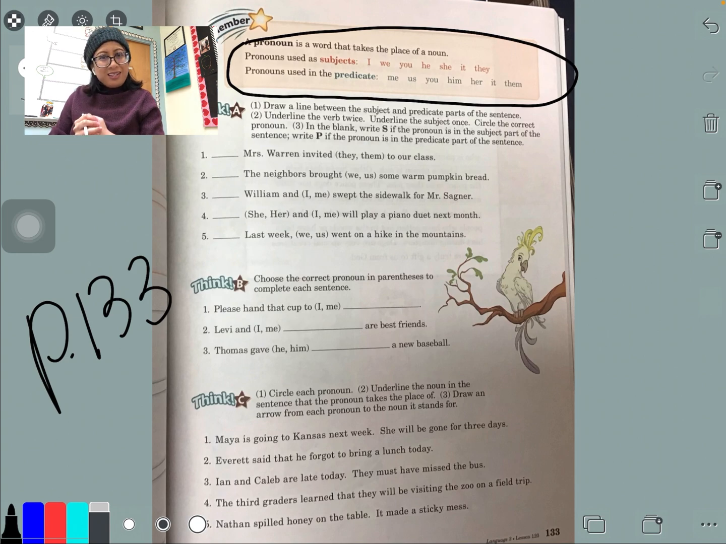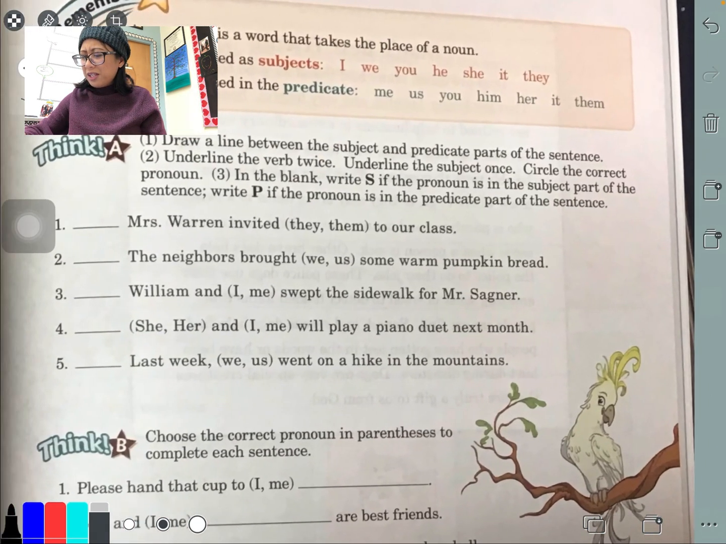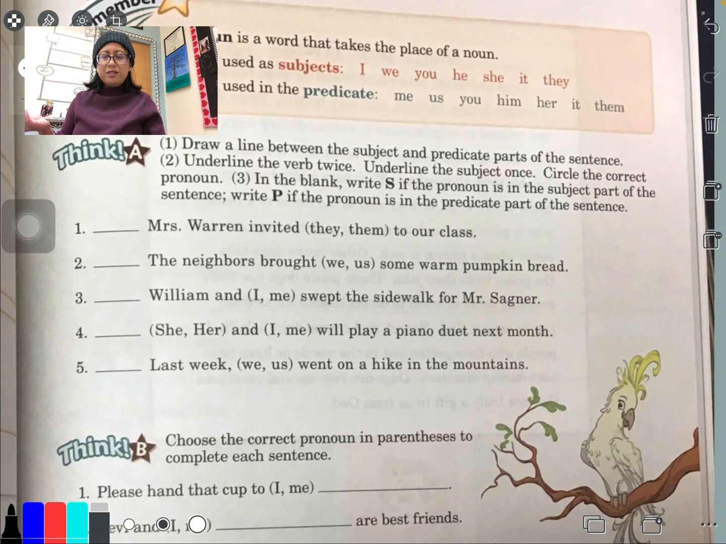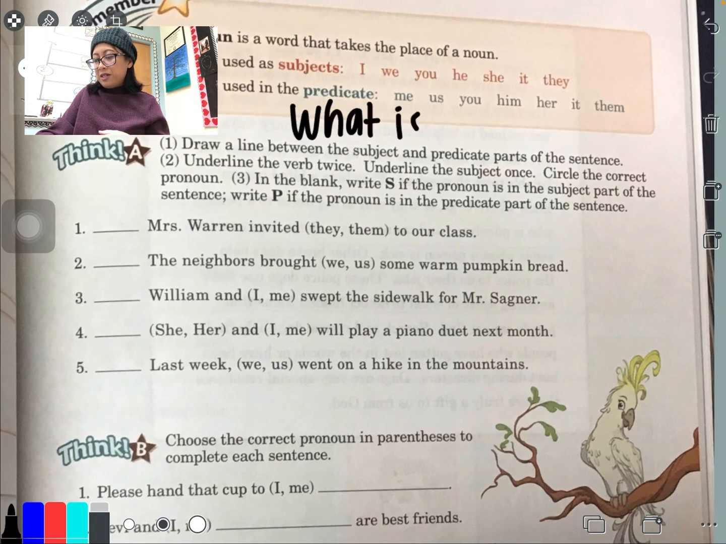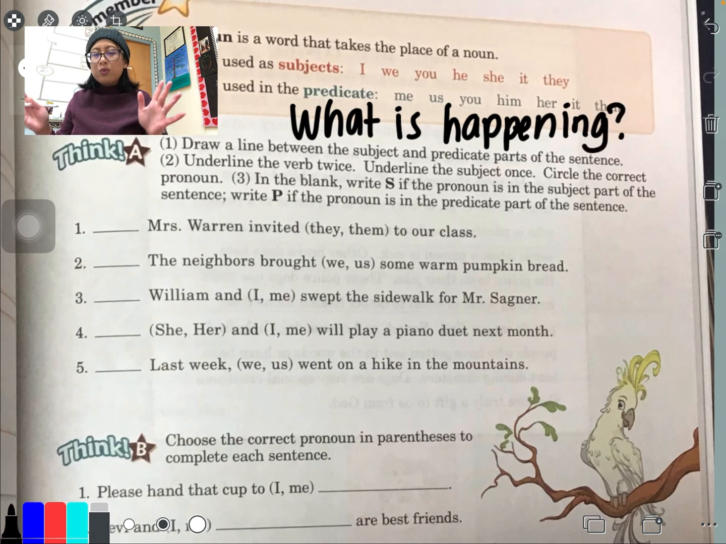Now, let's do Think A. Draw a line between the subject and predicate parts of the sentence. So of course we're going to look for the verb first because it's the most important part of the sentence. We always ask ourselves, what is happening? And then number two, we underline the verb twice and the subject once. And we'll circle the correct pronoun. Then we have to ask ourselves, is the pronoun subjective, meaning it's at the beginning and it does the action, or is it predicate, meaning it comes after the verb?